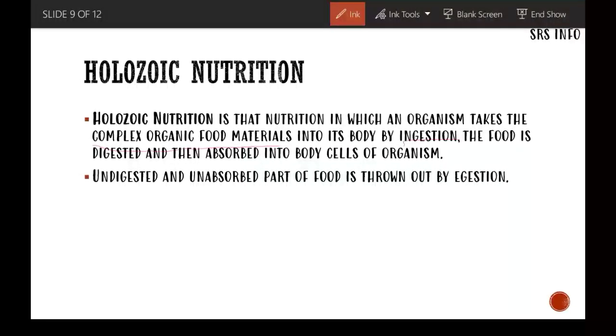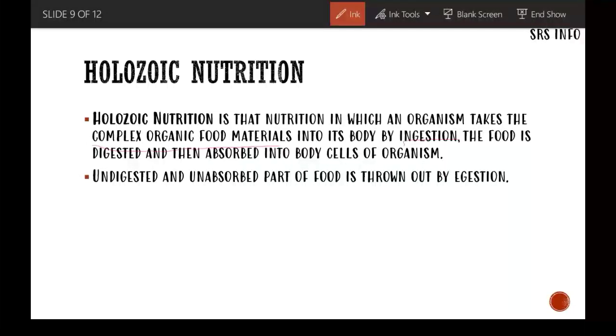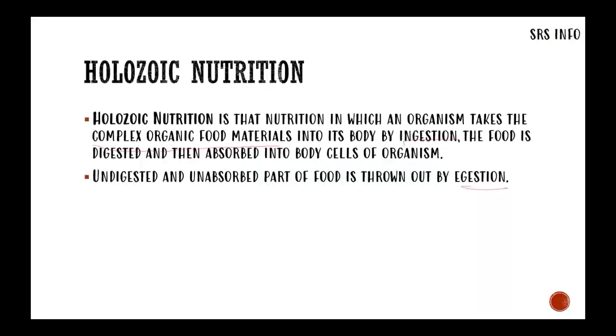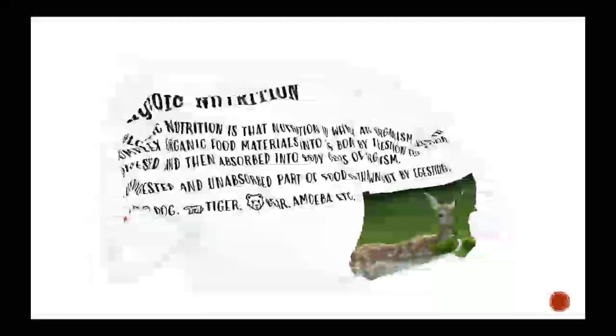Then the food is digested and the nutrients, minerals, whatever is available in the food is absorbed by the body and transferred to the other body cells and body parts. And at last, the undigested and unabsorbed part of the food is thrown out of the body by the process of egestion. The examples are dog, tiger, bear, amoeba, etc.